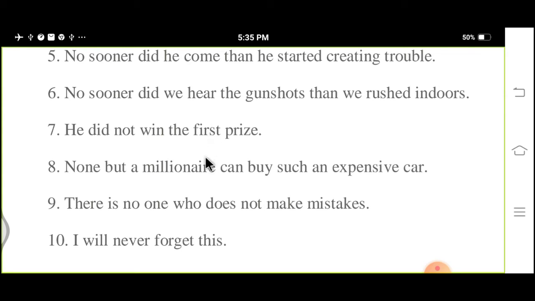None but is the additional rule. Whenever you get any modal auxiliary verb such as can, could, may, might, at that time you have to use none but to make the negative sentence.